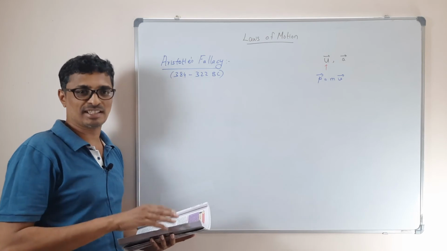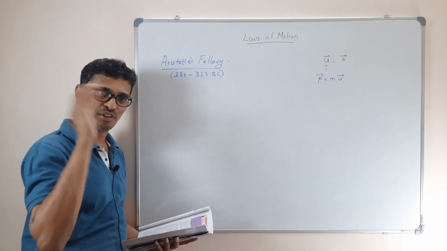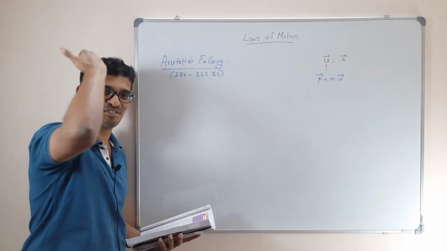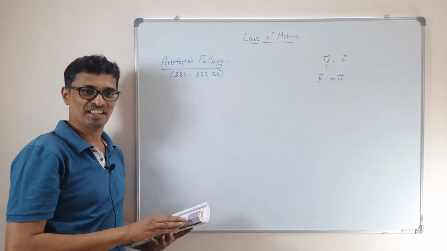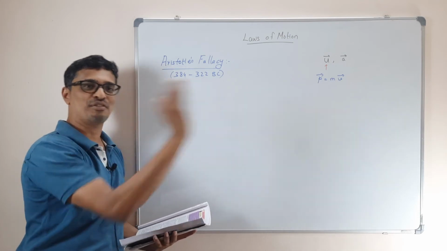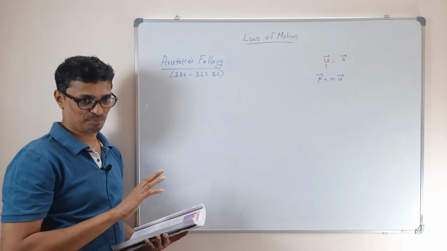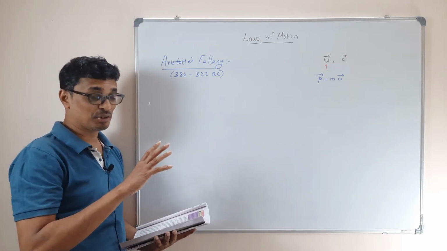For example, a chariot. When you want to run a chariot, you can't leave the horse and go off. The chariot is not going to run in uniform motion. You need the horse to pull the chariot always. So it needs a constant force to maintain the uniform velocity. This is what Aristotle thought. But that is not correct.